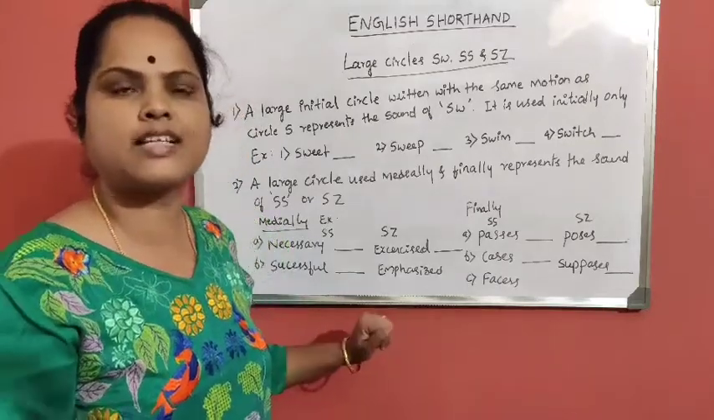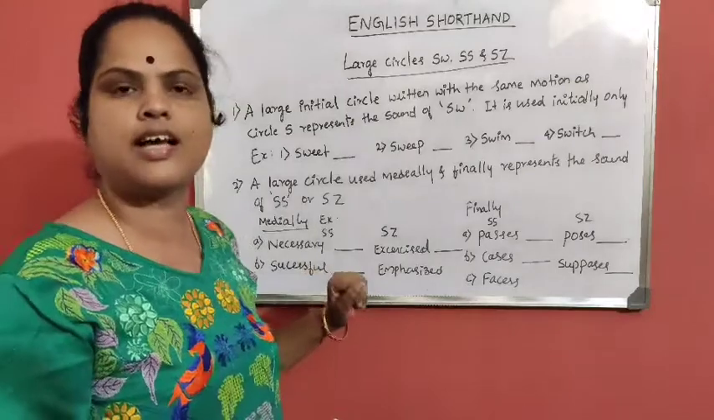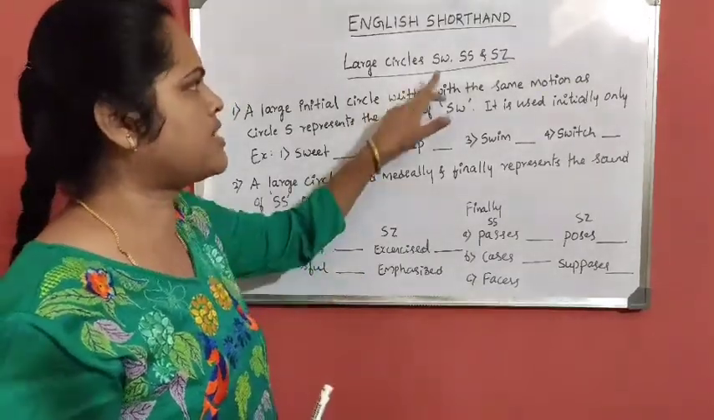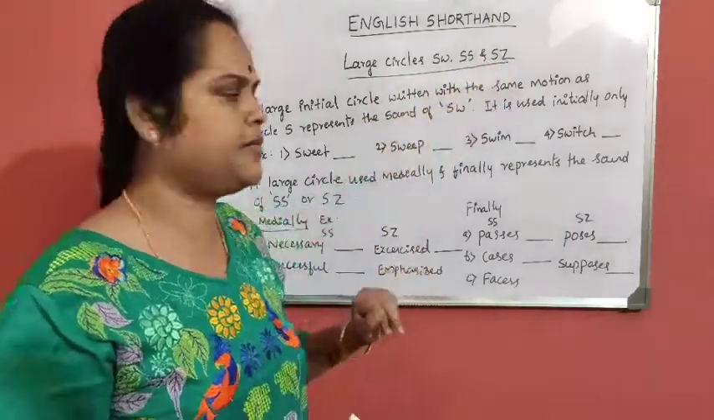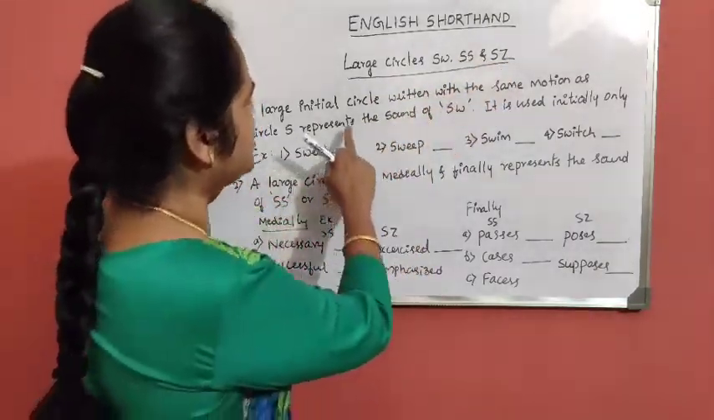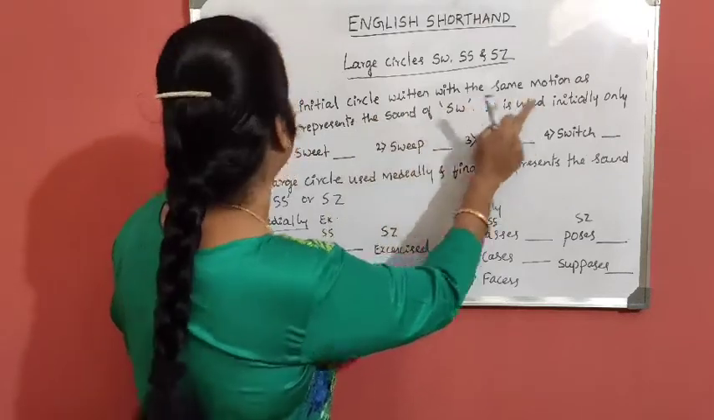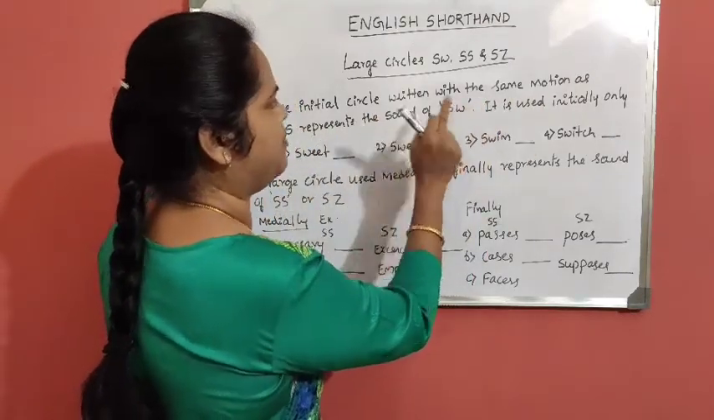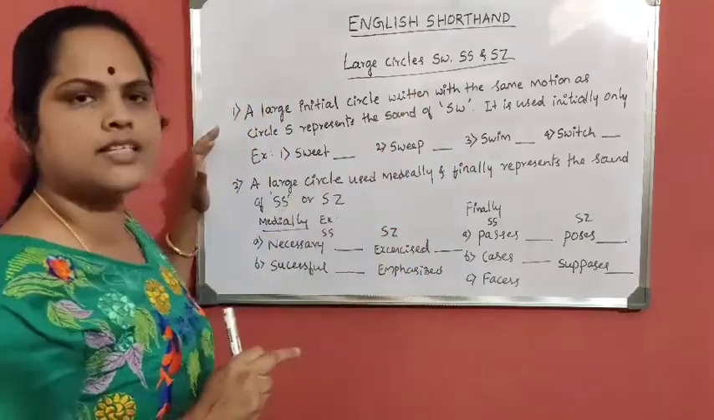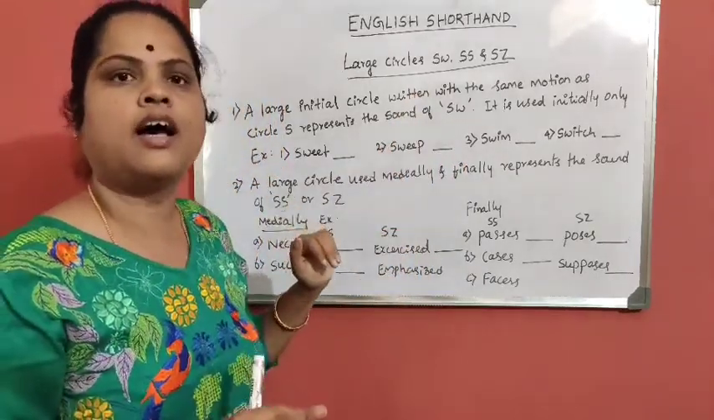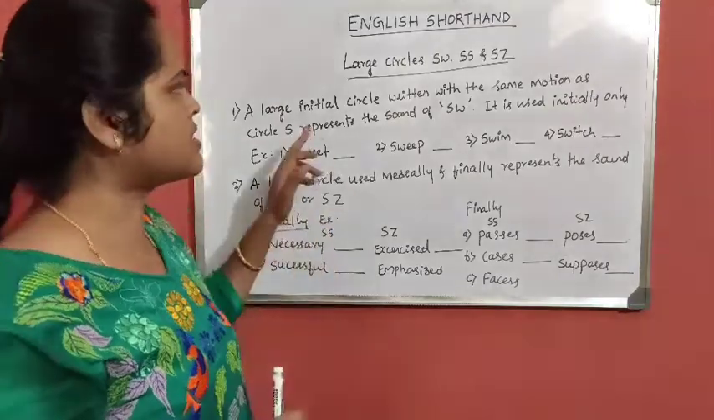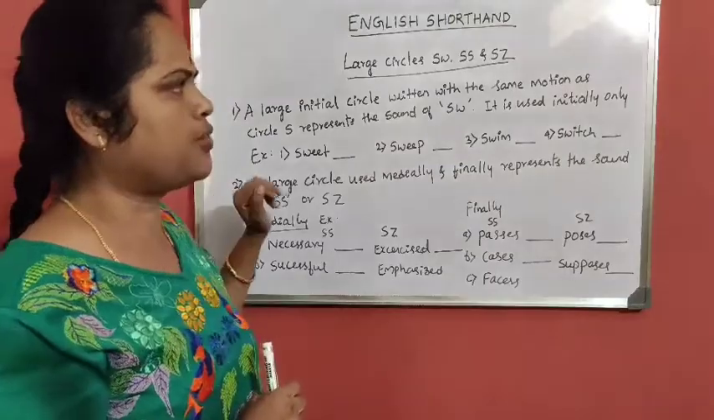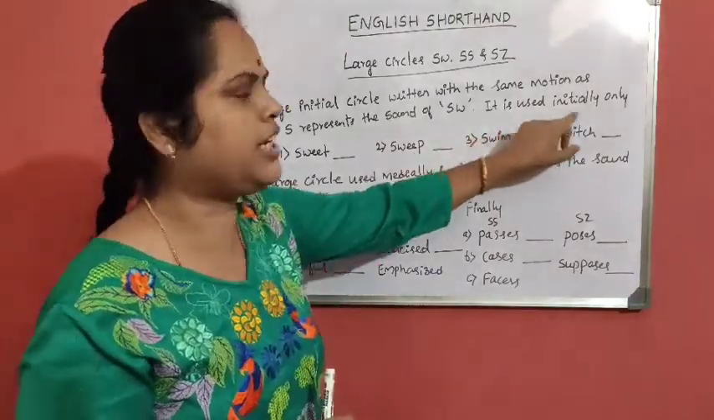In the previous class, we looked at circle S and Z. In this class, I will explain large circles SW, SS and SZ. A large initial circle written with the same motion as circle S represents the sound of SW. In the previous class, I taught you how to use only circle S. This is a large circle. SW represents the sound of SW. It is used initially only.